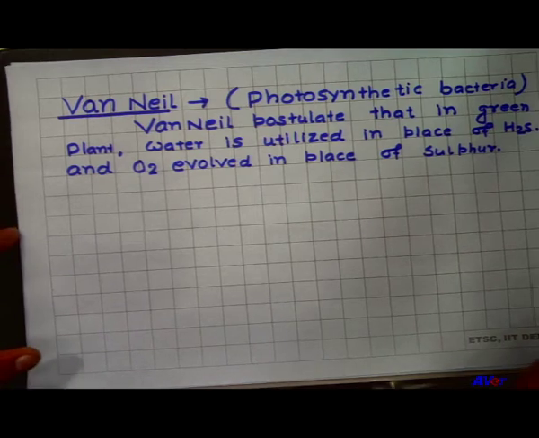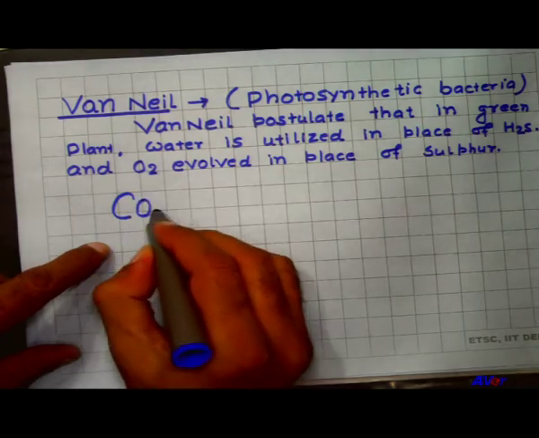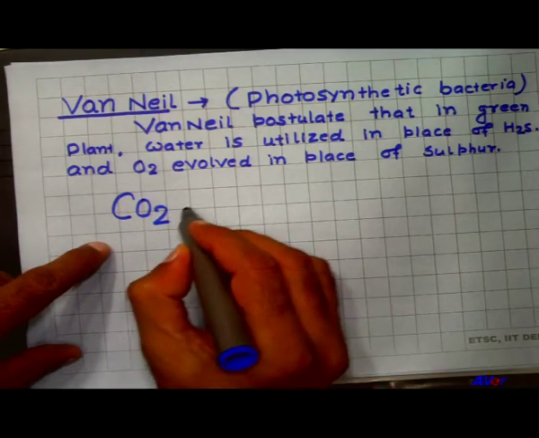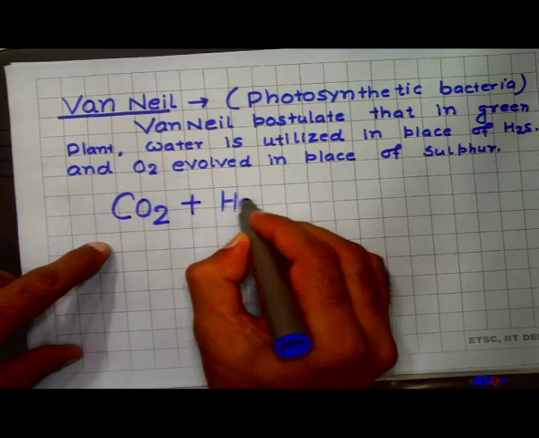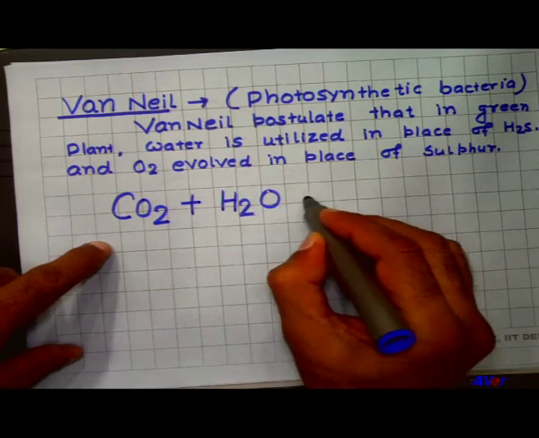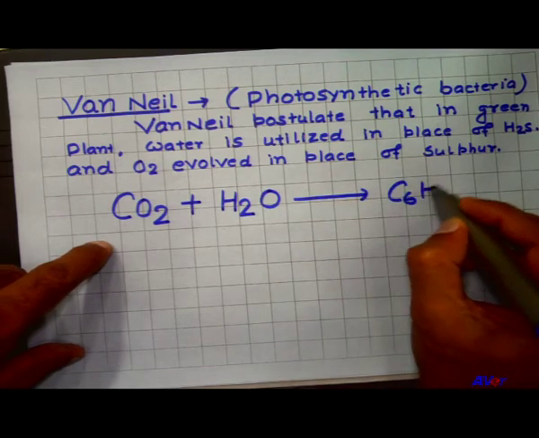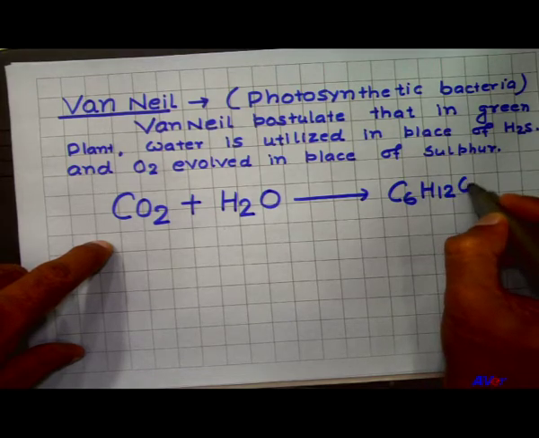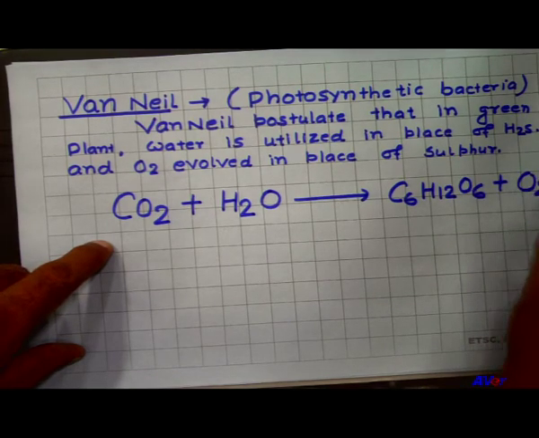He gave the famous reaction for the normal process of photosynthesis. What happened? The carbon dioxide combined with water and was converted into carbohydrate C6H12O6, and this oxygen acts as a byproduct.